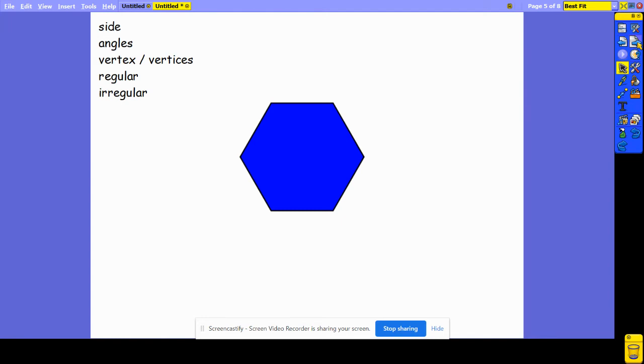And finally, I've got a 6-sided shape here, which is our hexagon. So it's got 6 sides. For the angles, I can see that it's got obtuse angles. They're all obtuse, and there are 6 of them. So there are 6 obtuse angles. There are 6 vertices, which means the shape has 6 points to it where the sides meet. And this shape is a regular shape. If we were to measure the sides, we'd see that all of those sides are equal in length. So it is a regular hexagon.